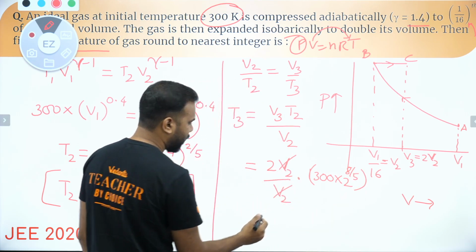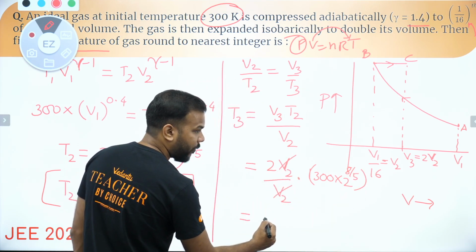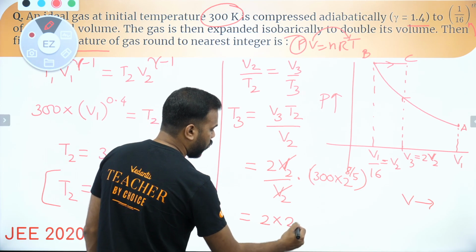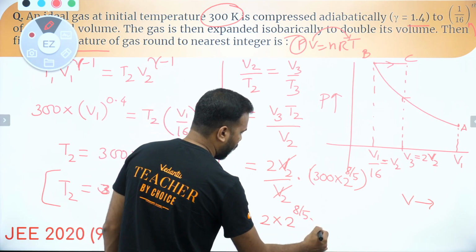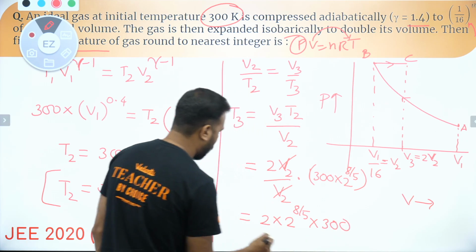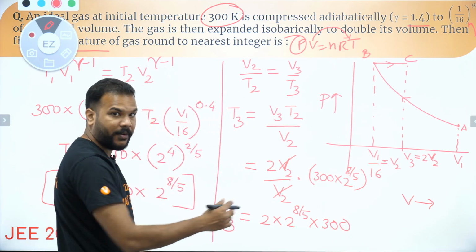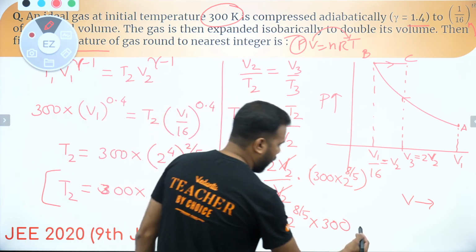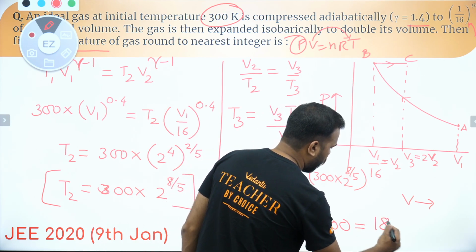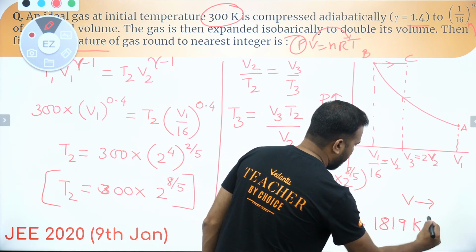So V2 gets cancelled, guys. What do I have? I have 2 into 2 to the power 8 by 5 into 300. When we simplify this, we get an integer answer close to 1819 Kelvin.